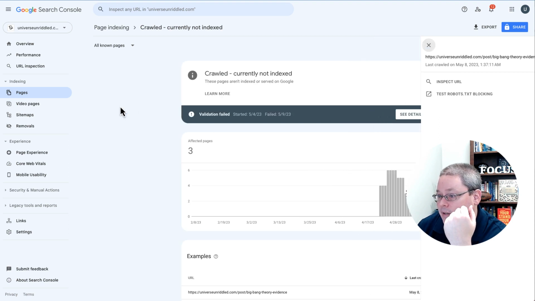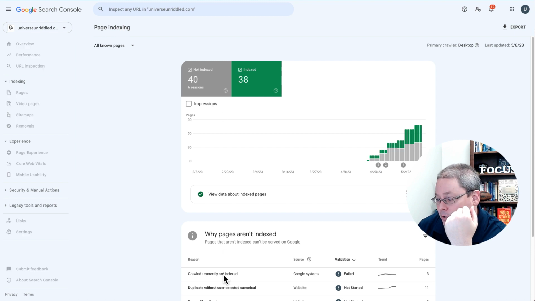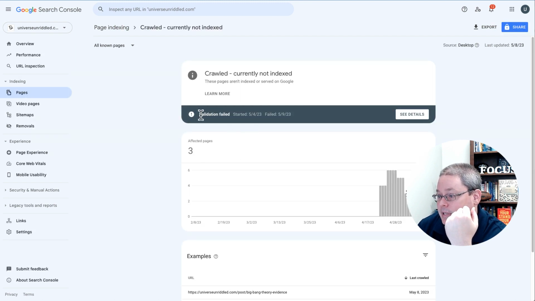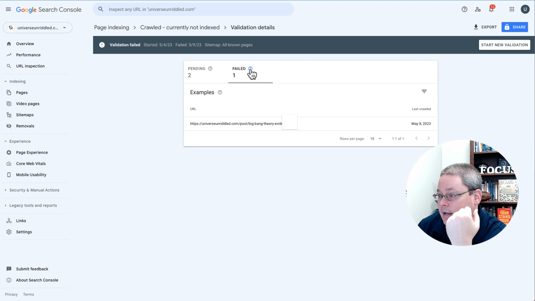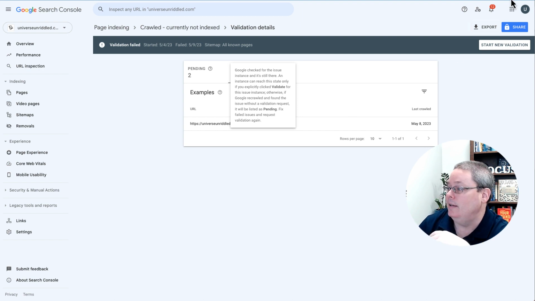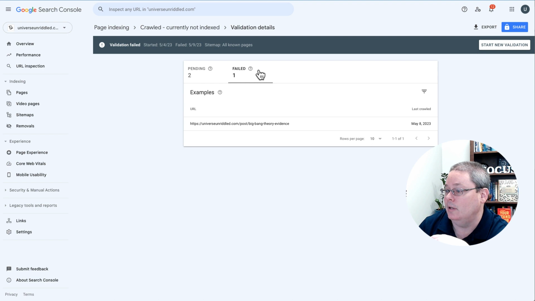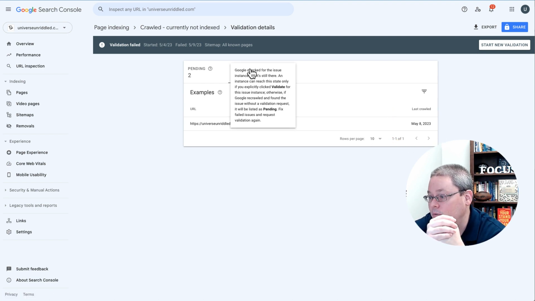Or if I cancel out of this one, I think if I go back to page indexing and I go back to crawled, currently not indexed, you can see that validation failed. And of course, to learn more here, if you click see details, it shows here failed. And if you hover over that question mark, Google checked for the issue instance and it's still there. An instance can reach the state only if you explicitly clicked validate. And then you have the new validation up here that you can click. So they did recrawl it on May 8th. You can see there.